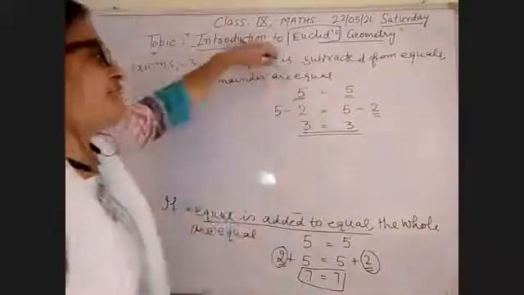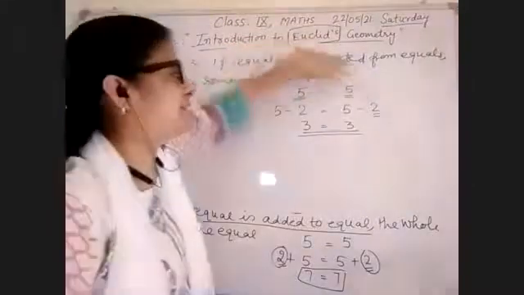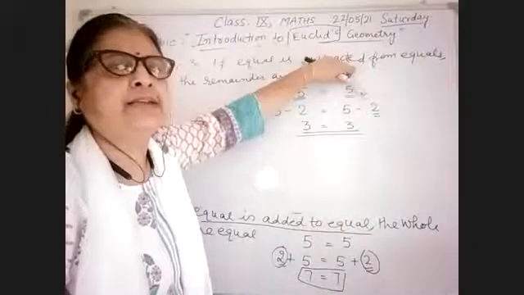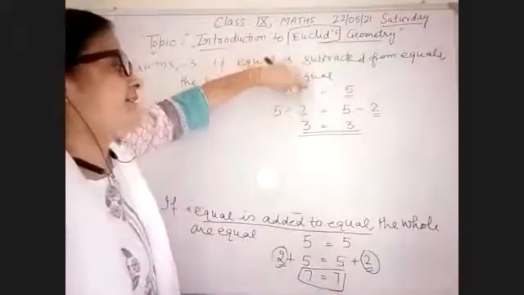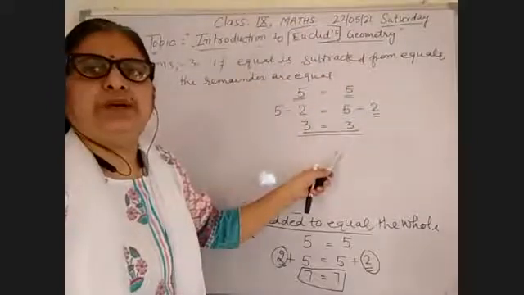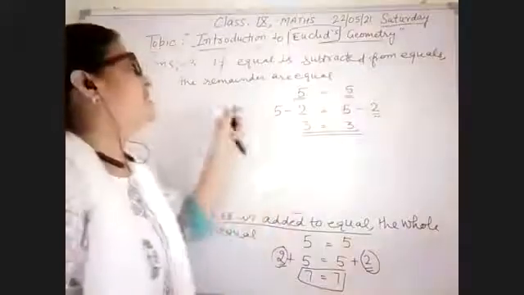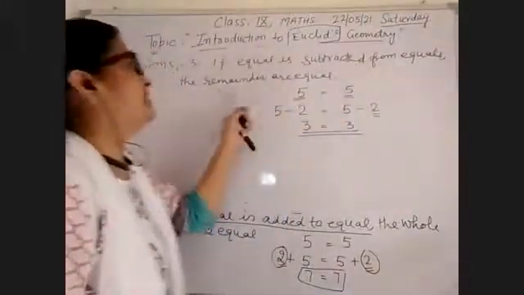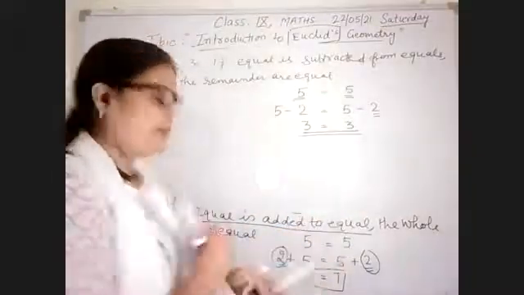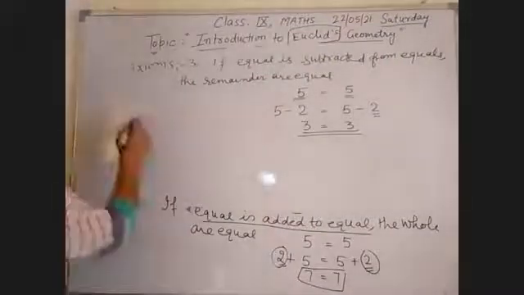So when 5 is equal to 5 and I also subtract the same, equal portion from the left hand side and the right hand side, then I get 3 equal to 3. Now our left hand side is equal to the right hand side. So we can say that when equals are subtracted from equals, the remainders are also equal. Now our fourth axiom is, note down the fourth axiom.